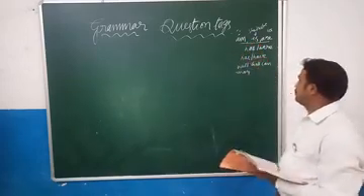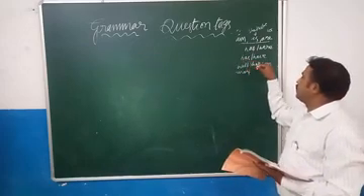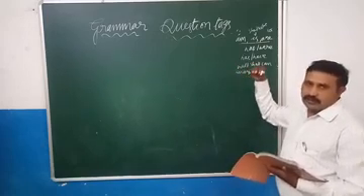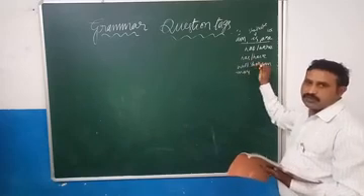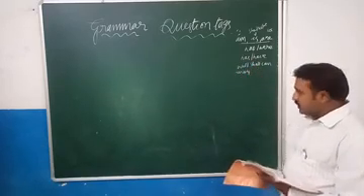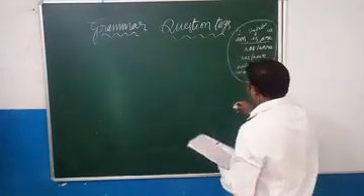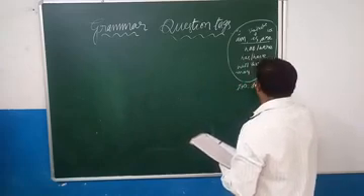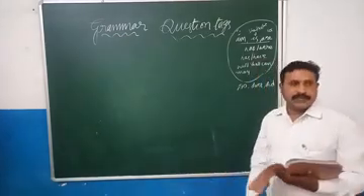When it is simple future, we can use will, shall, can or may. And in the past form, will becomes would, shall becomes should, can becomes could, may becomes might. And if no auxiliary verb is available, in such a case we can use the do forms: do, does, did.